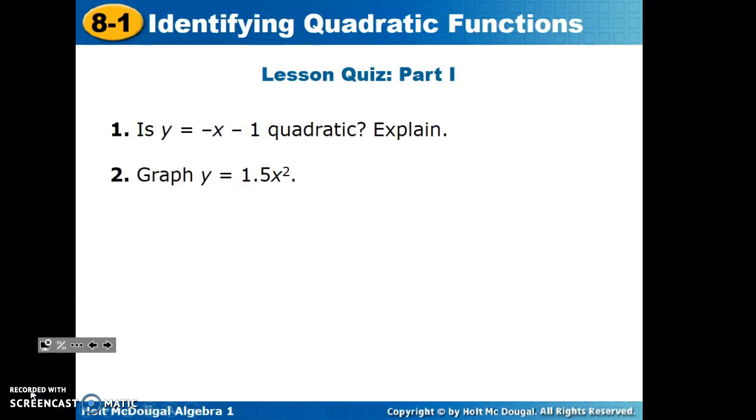In your notes, I'd like you to answer these two questions as somewhat of a quiz. Number 1, is y equal to negative x minus 1 quadratic? Explain your reasoning. And number 2, in your notes, y equals 1.5 x squared. I want you to graph that. So create your table of values and graph on the graph paper.